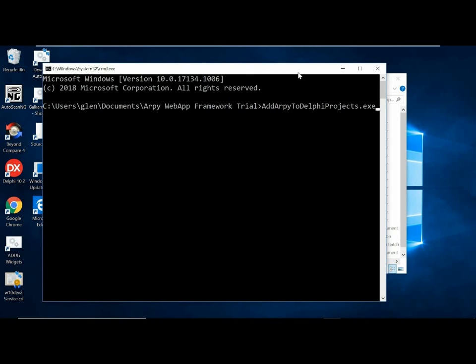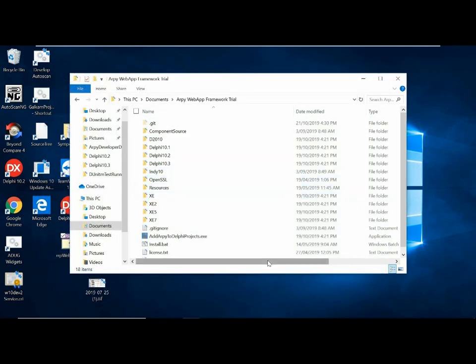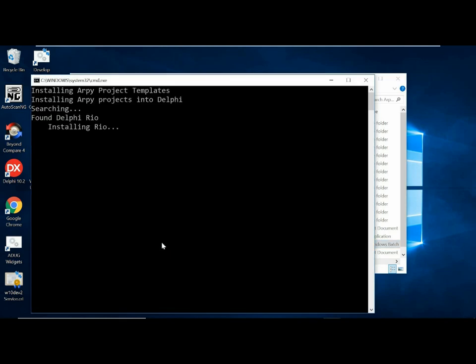So if I just say add Arpy to Delphi projects, now I didn't call this setup or install or anything like that. Why didn't I do that? Does anybody know why I didn't call it that? Zero config. Because a whole lot of things hiccup on install. Exactly. Windows is looking for programs that are called setup, install or whatever, and if they do, it adds automatically, it puts security on top. So you can just run this at the command line, or you can just double click on the install bat file.